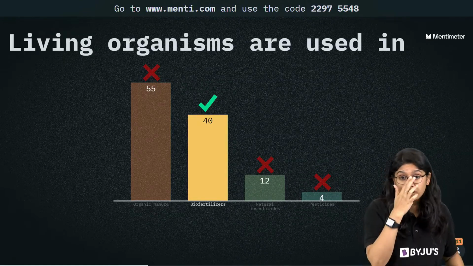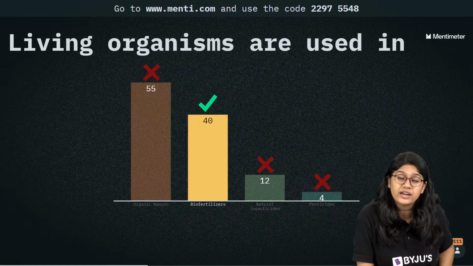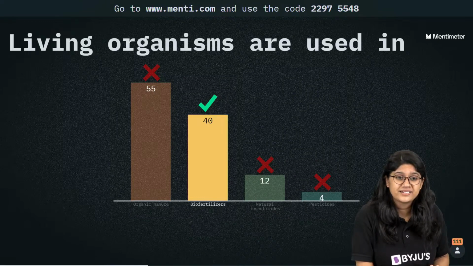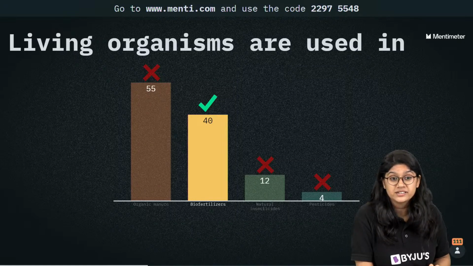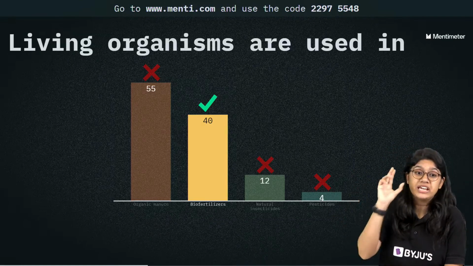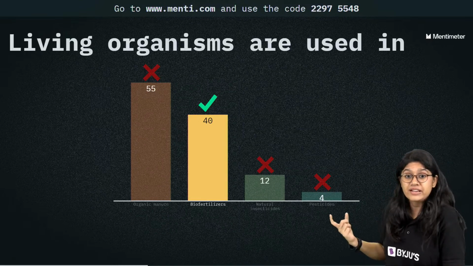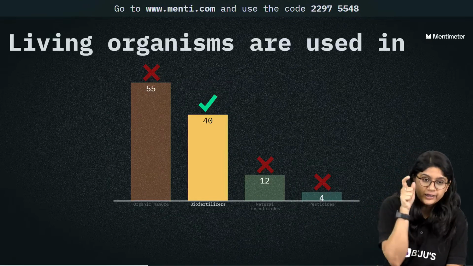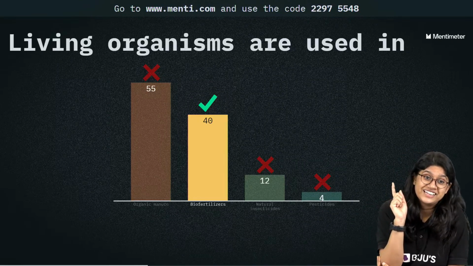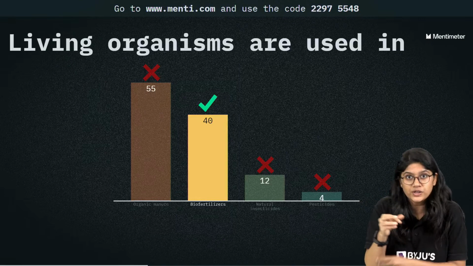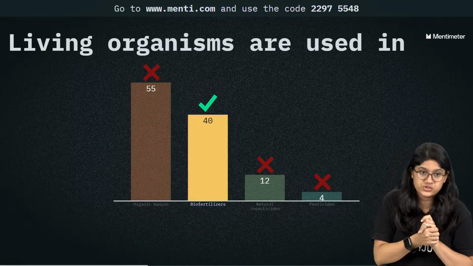See, we have to understand organic manure. It's not living, right? Is manure living? I know we use earthworm, but it's not compulsory. Again, everyone, I'm sure you will have such a question in your examination. When we have two such options, we have to look for the option which is very close. I told you the hint was there in the word living. So living is directly connected to biofertilizers. So we are using living organisms as a fertilizer. Clear?